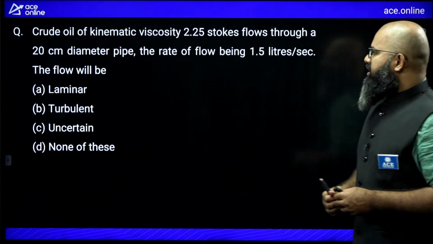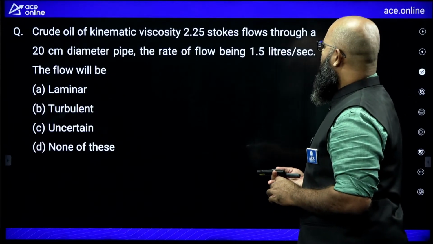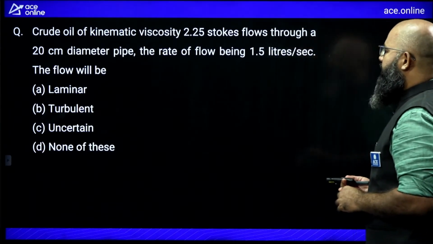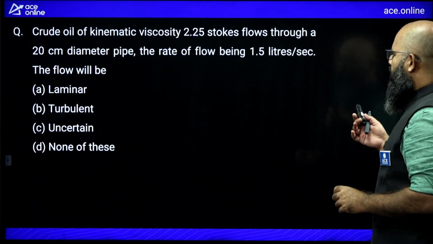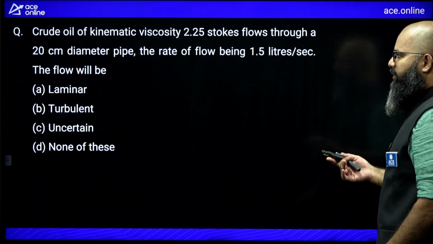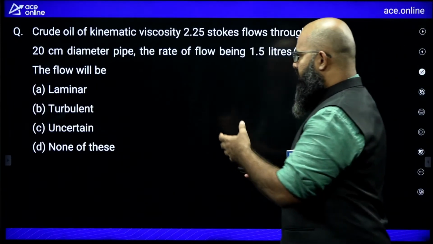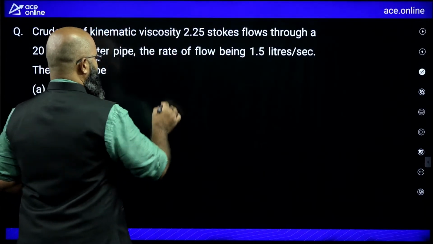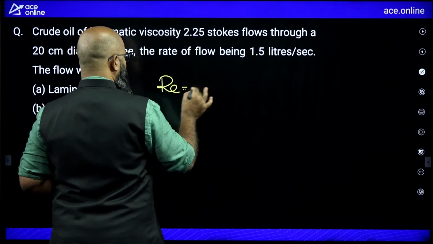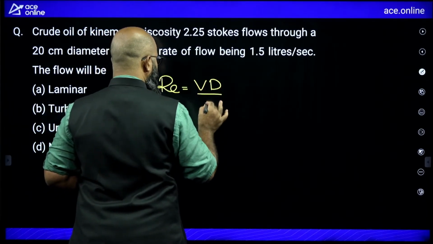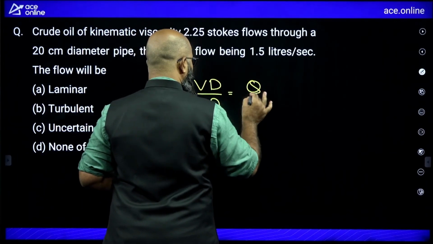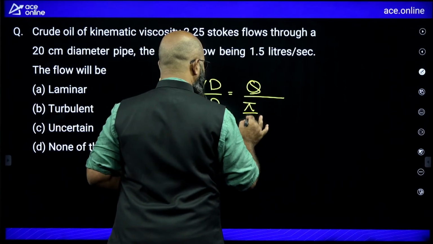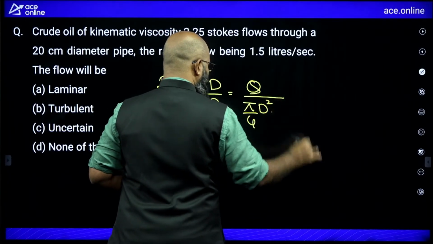Look at this question. The question is saying crude oil of kinematic viscosity 2.25 Stokes flows through 20 cm diameter pipe at a flow rate of 1.5 liter per second. What kind of flow will we be having? Similar question we have done. Again, these kind of questions are very frequent, so I have taken again. Okay, we need Reynolds number. Reynolds number is equal to how much? Vd by nu. V is equal to Q upon area. Area is equal to pi by 4 into d square.